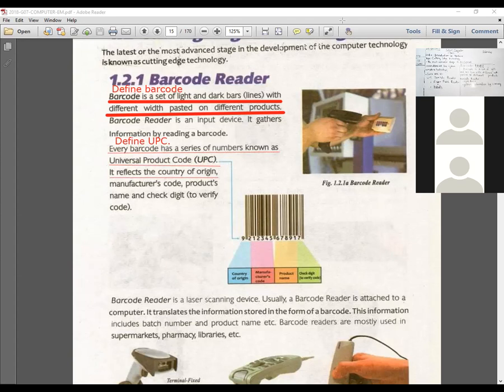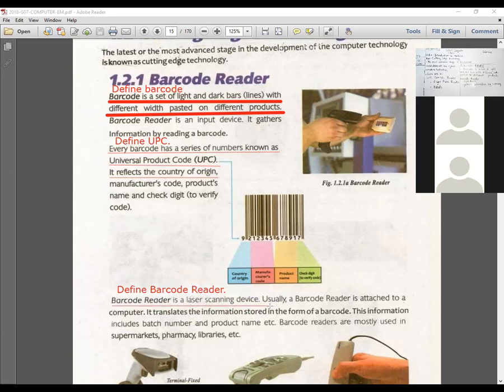Now from this line you have to write the definition of barcode reader. Define barcode reader, right? I am just going to mark it, underline it.